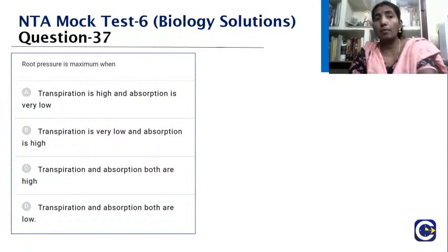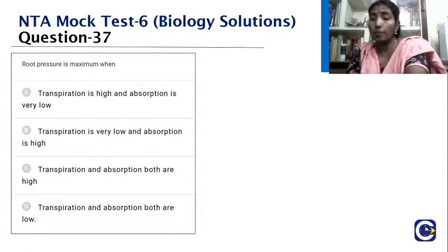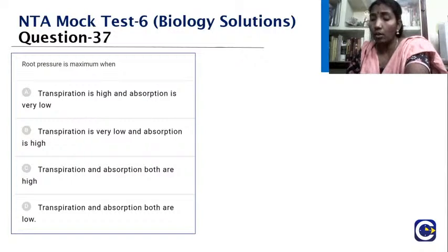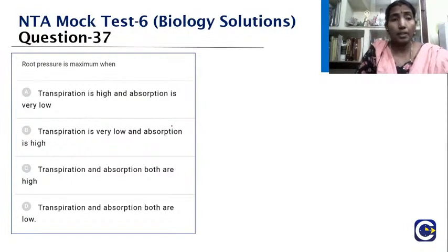Root pressure is maximum when, the options are: transpiration is high and absorption is very low, or transpiration is very low and absorption is very high.